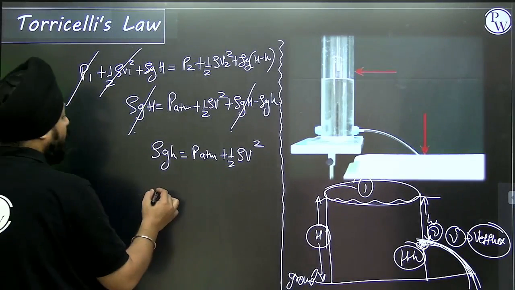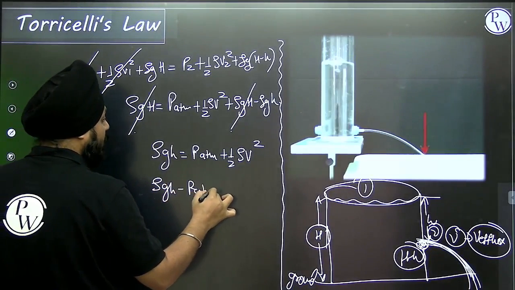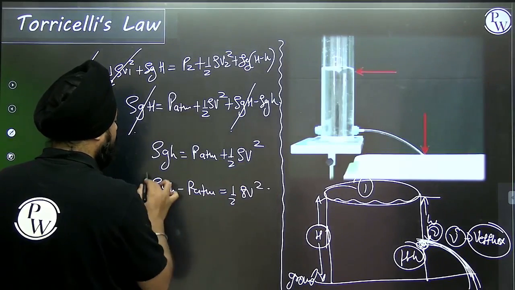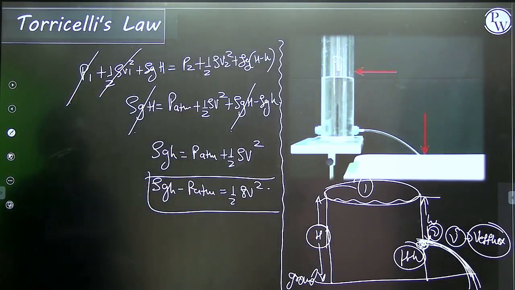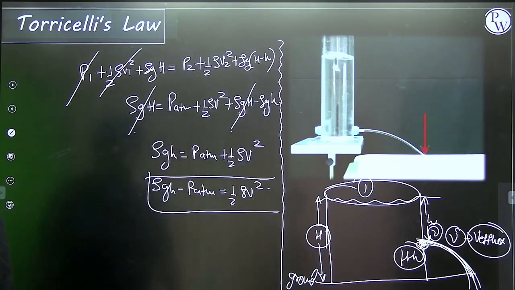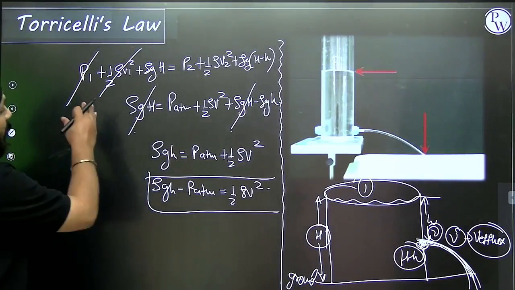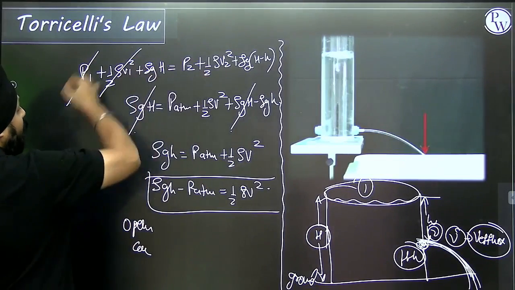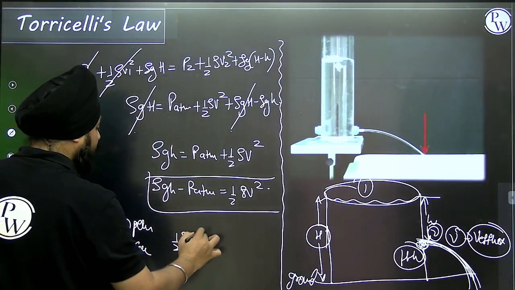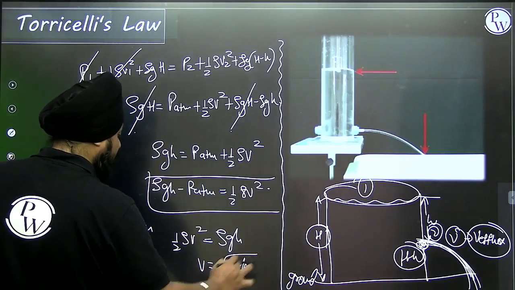From this we are going to calculate. So rho g h minus P atmosphere is equal to half rho v squared. This will help us in calculating the velocity of efflux. Or suppose you are considering it as an open container; this was for the closed container. For an open container, this P atmosphere will also get cancelled, so half rho v squared is equal to rho g h. So in that case, the velocity of the efflux will be under root of 2gh.